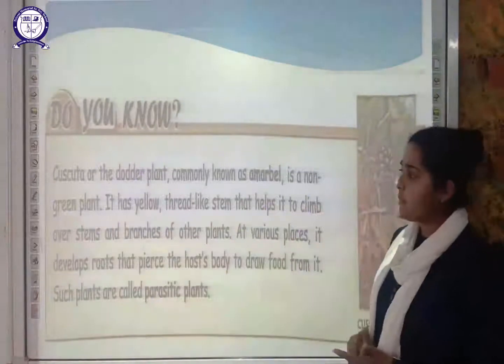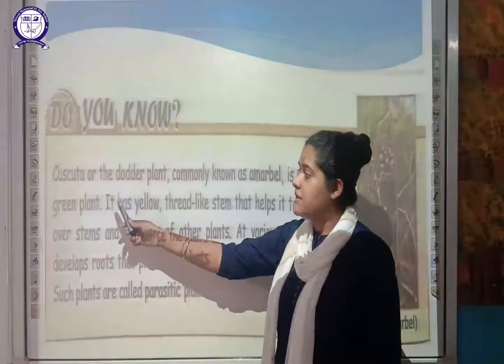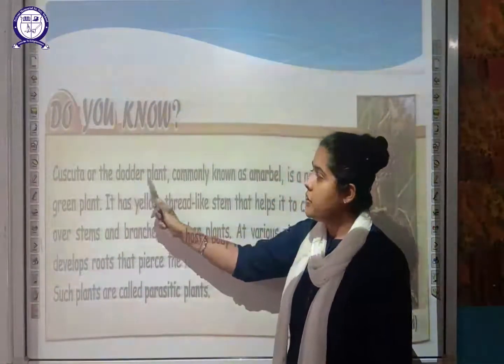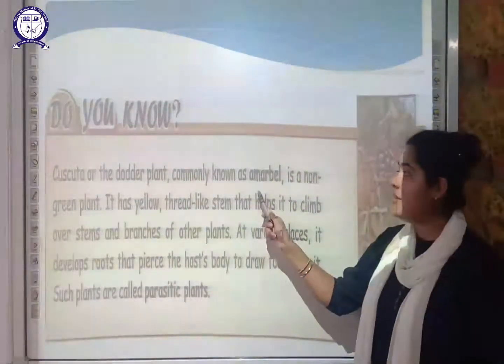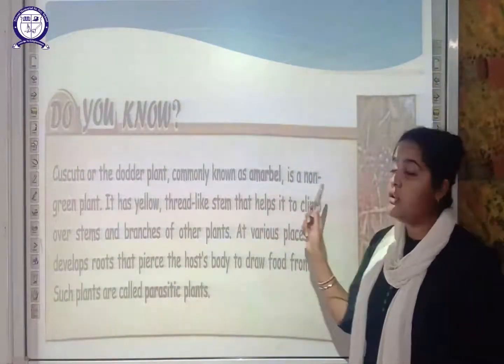Next is another plant which we have to understand, your dodder or custard plant, which is commonly known as Amarvel. This Amarvel is a non-green plant.